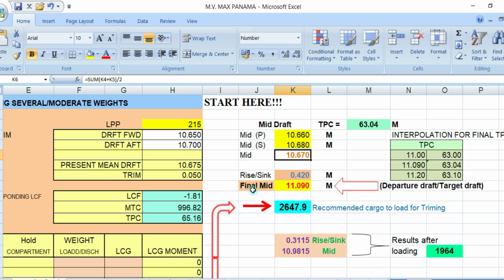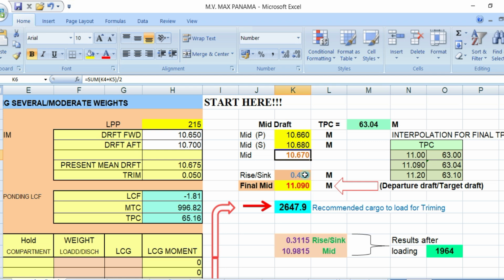From your final mid draft or departure draft, you subtract this one with your actual mid draft, then you will get your sinkage. Again, I repeat, from your final mid draft or your departure draft, subtract it with your actual mid draft, which is 10.67, and you will get a sinkage of 0.42, or 42 centimeters. Okay, this is your sinkage.